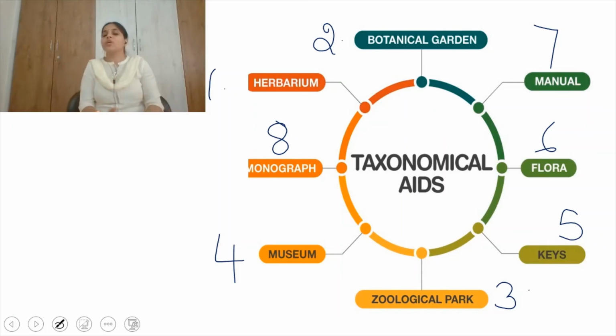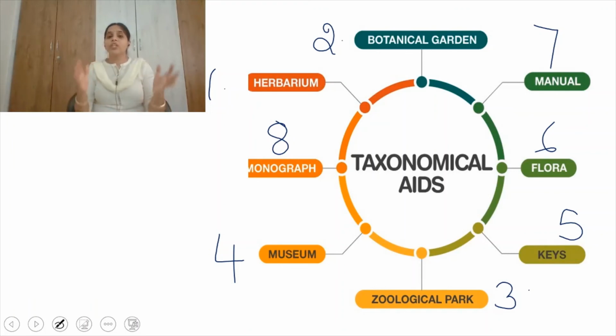Such places we call zoological parks, and commonly we call them zoos. A zoo contains different species of animals and information about them, like which species, genus, family, order, class and phylum they belong to. All the information will be available with the persons who work in the zoo.